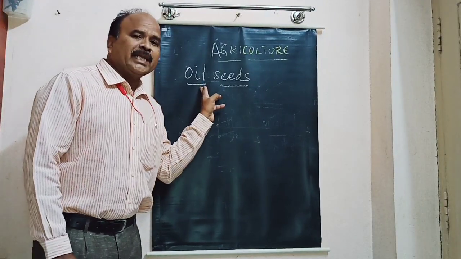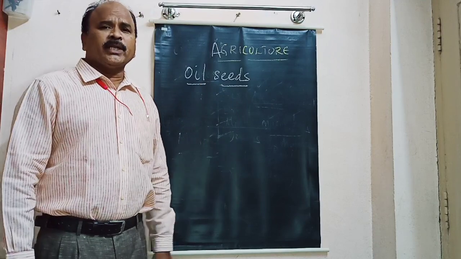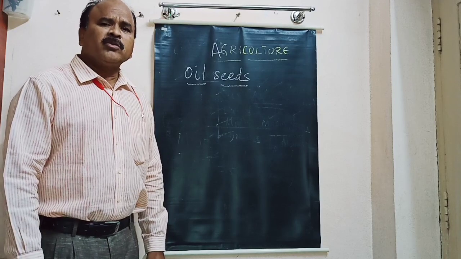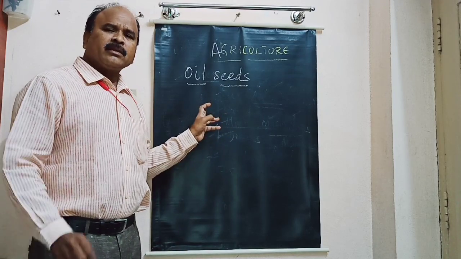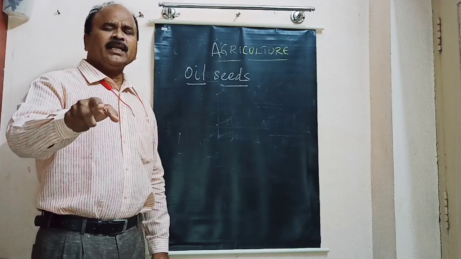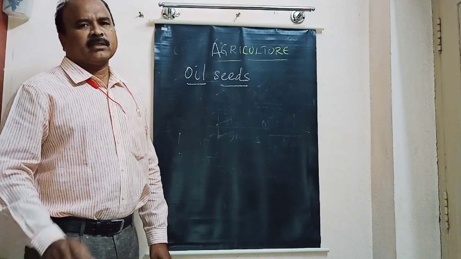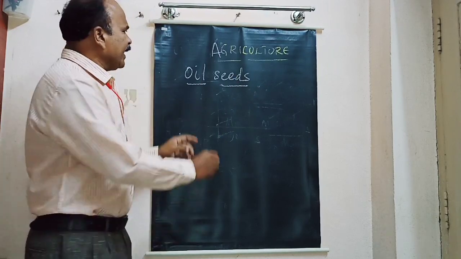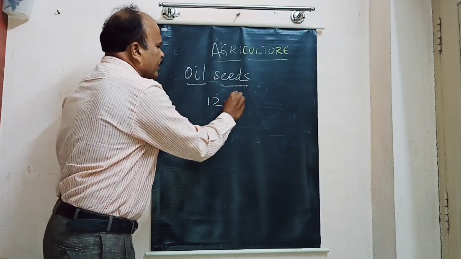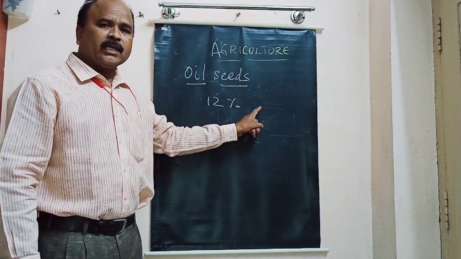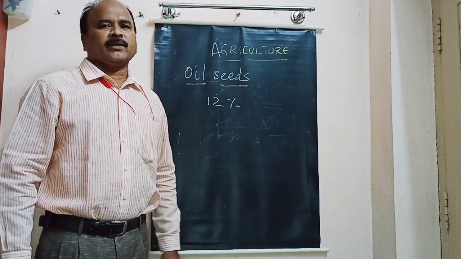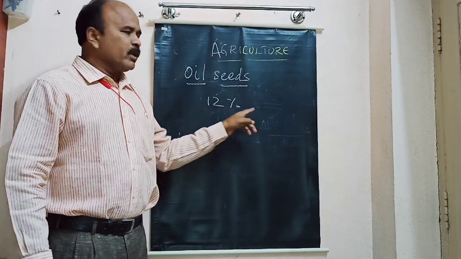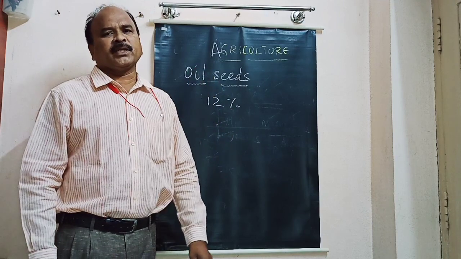Now let us see oil seeds. What are the oil seeds grown in India? Groundnut, mustard, coconut, sesame, soya bean, castor seeds, linseed, rapeseed and cotton seeds. These are the oil seeds grown in India. In India, we have 12% of total cropped area under oil seed production.